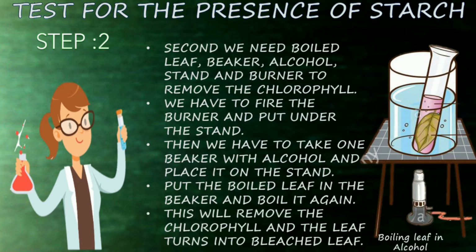So in step 2, we are removing the chlorophyll from the leaf. So for that removal of chlorophyll, we are using alcohol. With the help of the alcohol, by heating the beaker, the color of the chlorophyll in the leaf comes out and it turns into a bleached leaf, that is a colorless leaf.